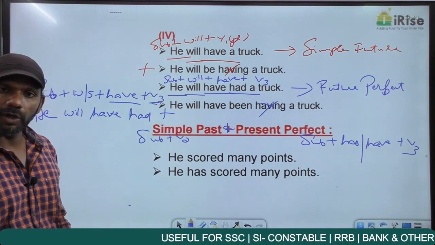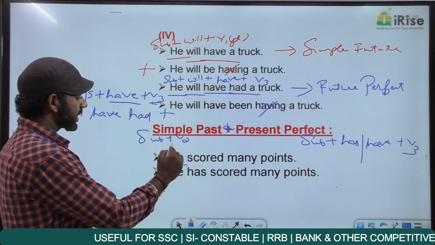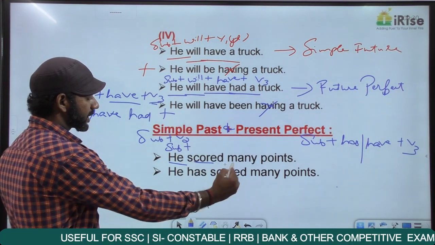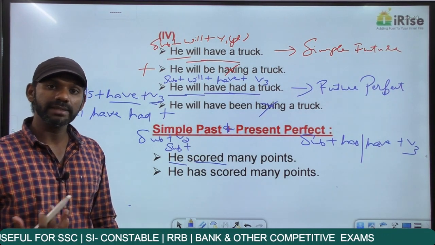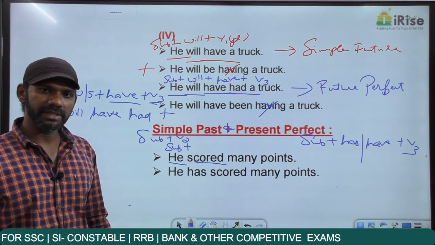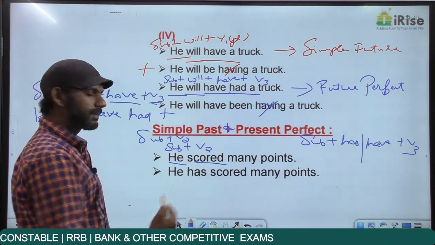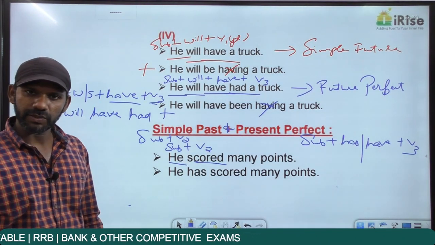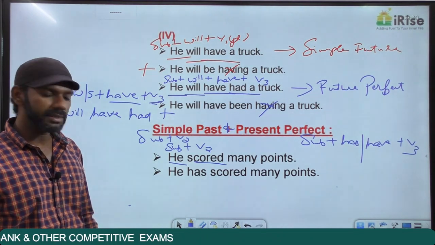He scored many points is simple past. If you have any doubt, write down the order. The subject here is he, plus scored is both V2 and V3. Scored, scored, scored. There's nothing like subject plus V3, it's always subject plus V2, and subject plus V2 is simple past tense. Correct structure.